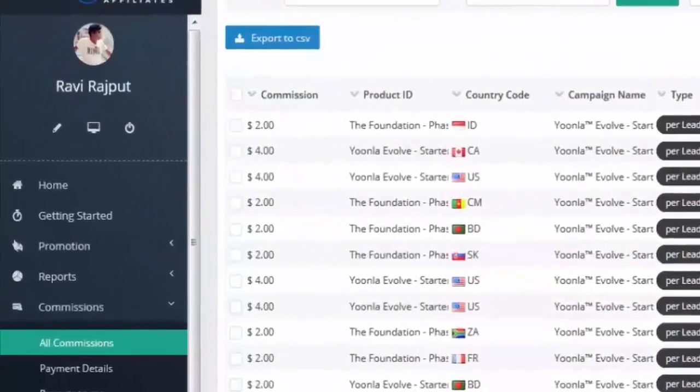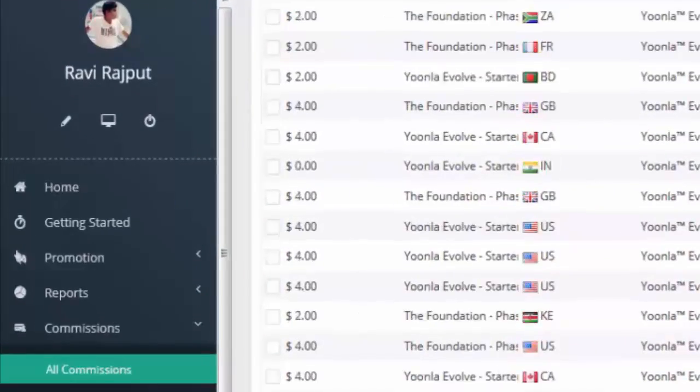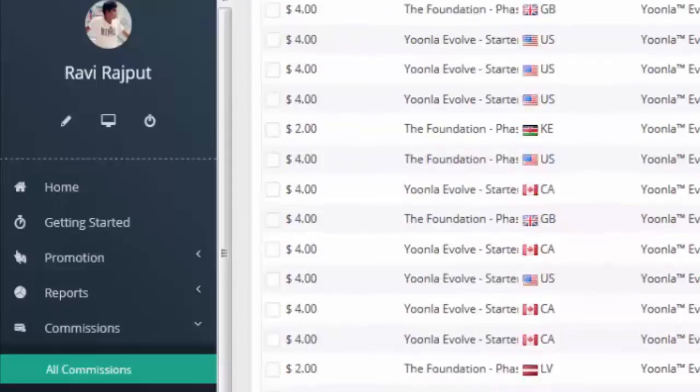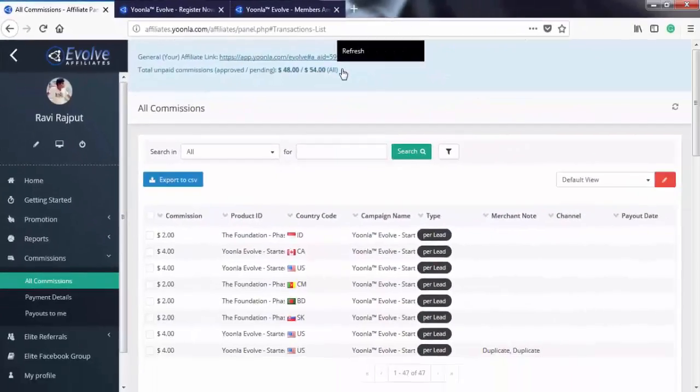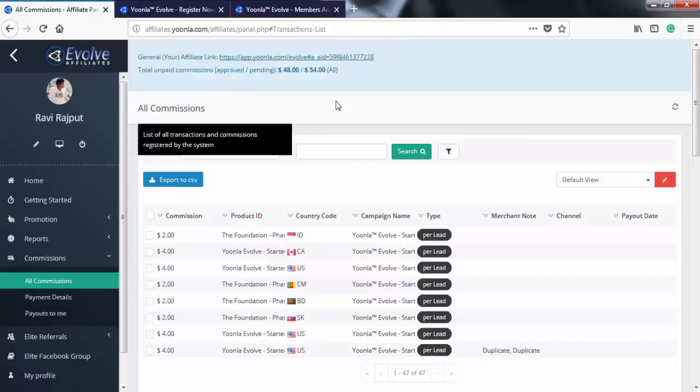See, I'm making $4 and $2 for just simple free sign up. It's very easy. When someone signs up using your Yoonla affiliate link, you will make commission like this. You will make $4 for tier 1 country and $2 for tier 2 country. You will also make $30 when anyone becomes allied member in this money making system.